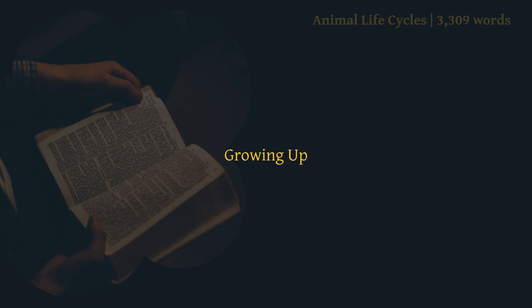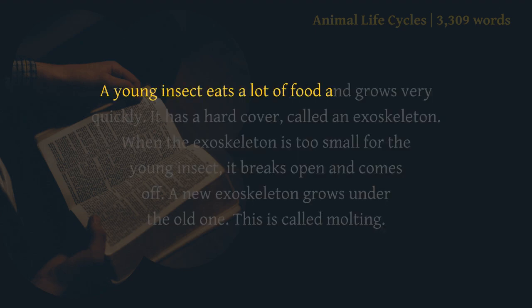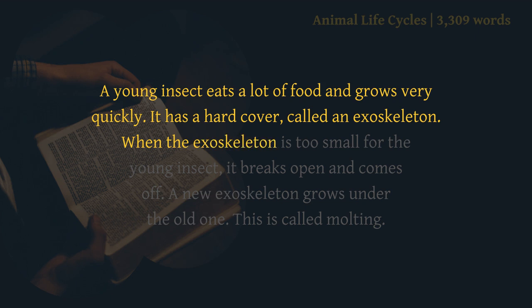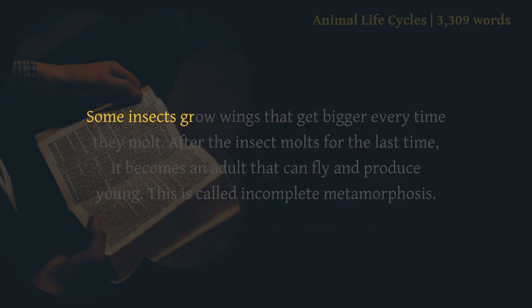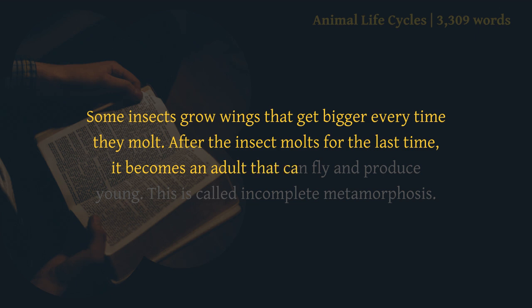Growing up. A young insect eats a lot of food and grows very quickly. It has a hard cover, called an exoskeleton. When the exoskeleton is too small for the young insect, it breaks open and comes off. A new exoskeleton grows under the old one. This is called molting. Some insects grow wings that get bigger every time they molt. After the insect molts for the last time, it becomes an adult that can fly and produce young. This is called incomplete metamorphosis.